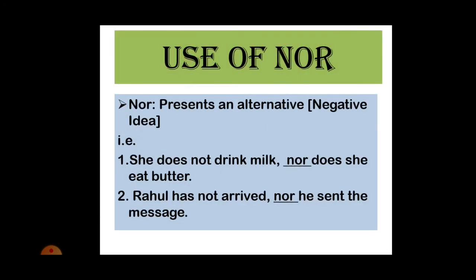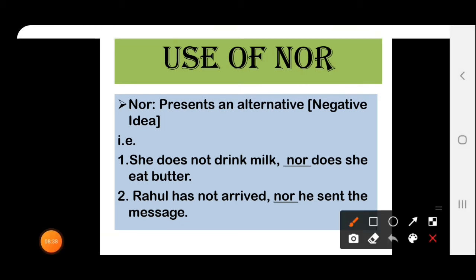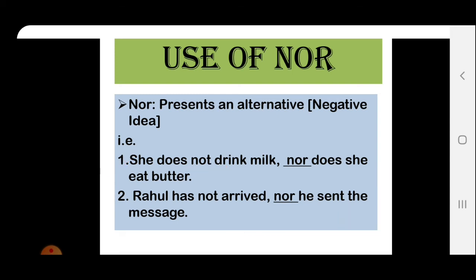Now proceeding to the next word, that is "nor", we will see how "nor" is used, or what is the proper use of "nor" as a coordinating conjunction. "Nor" refers to an alternative to the negative idea and to the statement that is already given in negative sense. For example, she does not drink milk. "Does not" is showing you negative idea. Nor does she eat butter. Here also it is stating the same idea that is given in negative form. Rahul has not arrived, nor he sent the message.